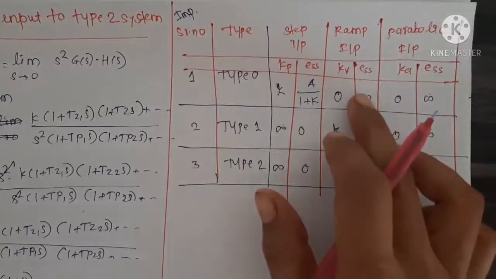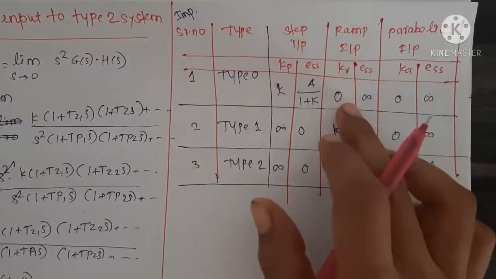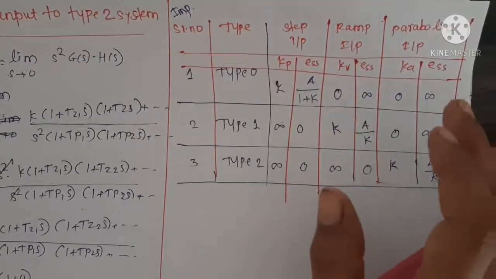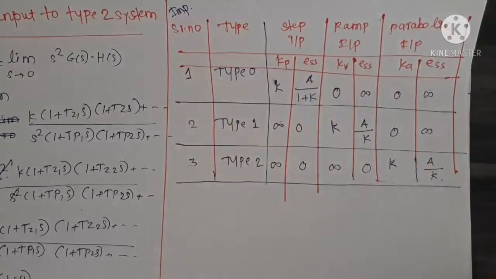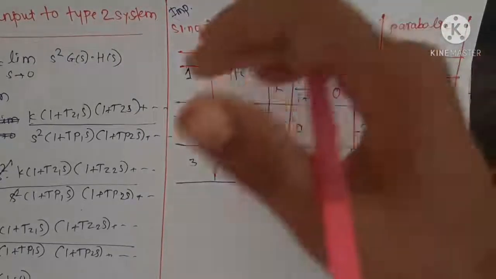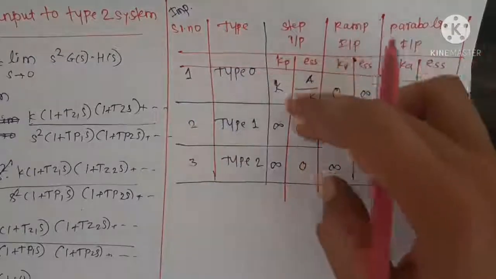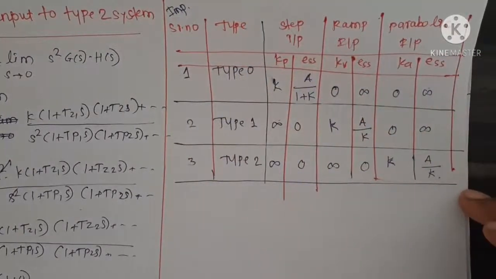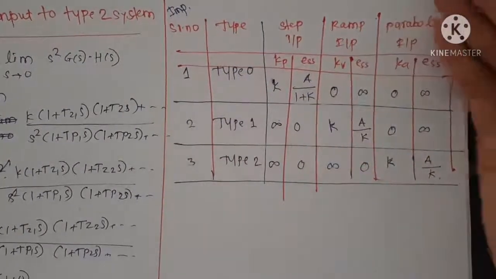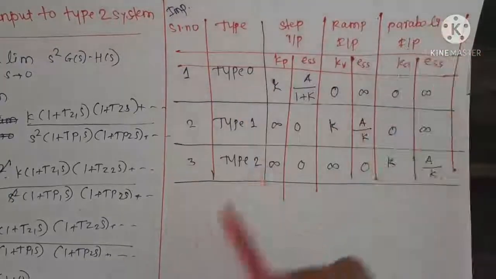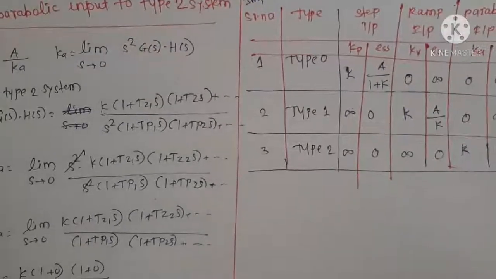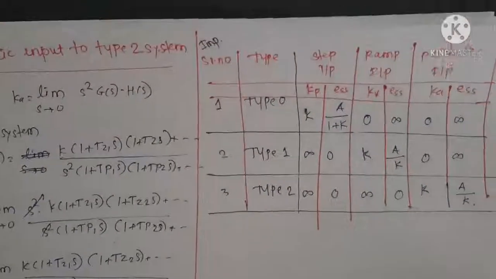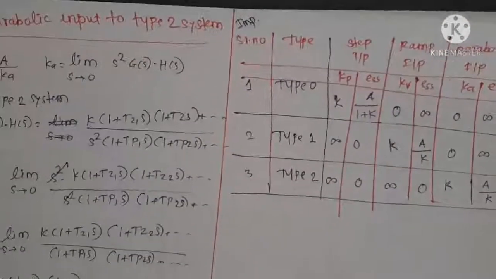You can directly write the values for ramp and parabolic input because they were 0 and infinity. So remember this table. It is very simple. Draw the whole table, write the diagonal elements, then the upper elements are 0 and infinity, and the lower elements are infinity and 0. In the next lecture we will see problems related to this topic. Thank you.